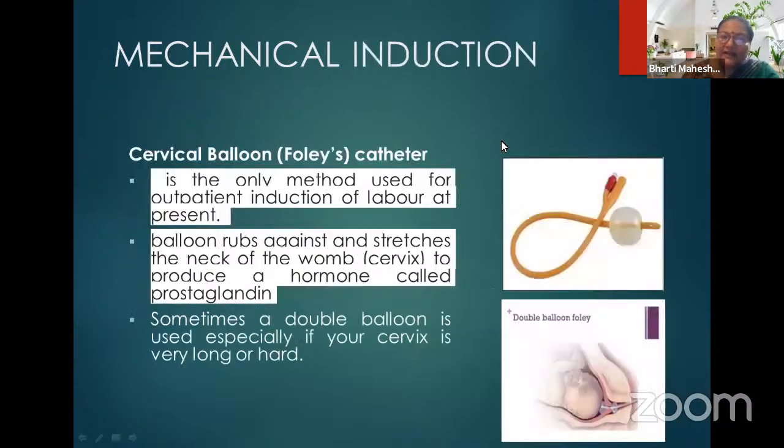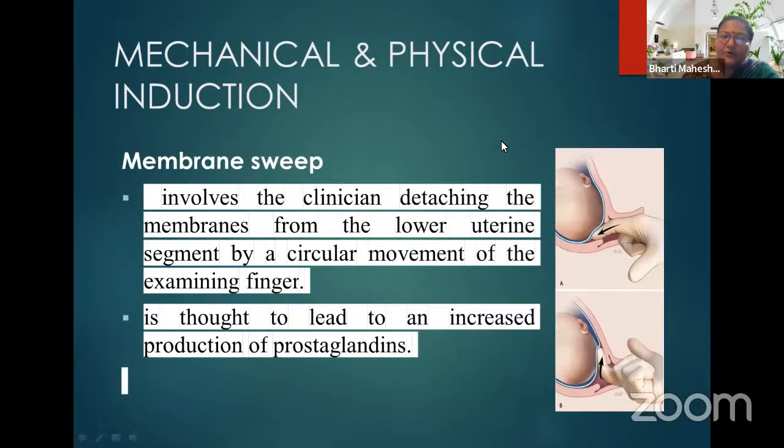Besides that, cervical balloon catheter I have already told you, and membrane sweep. It involves a clinician detaching the membrane from the lower uterine segment by circular movement of the examining finger, and I am just emphasizing this very simple method without side effects, because sometimes we forget to do this simple thing that is helpful for the success of induction of labor, and it is thought to lead to an increased production of prostaglandin.